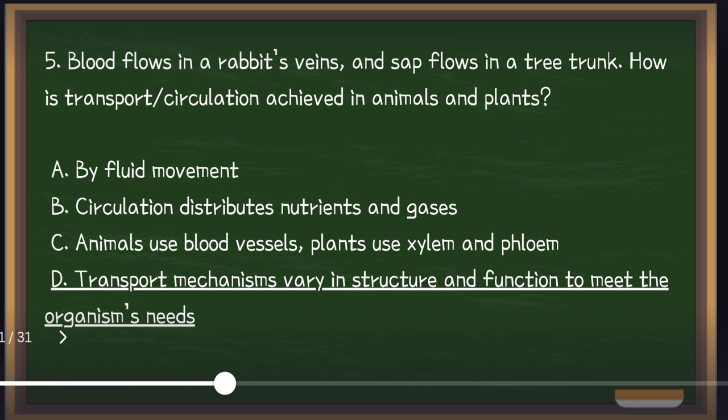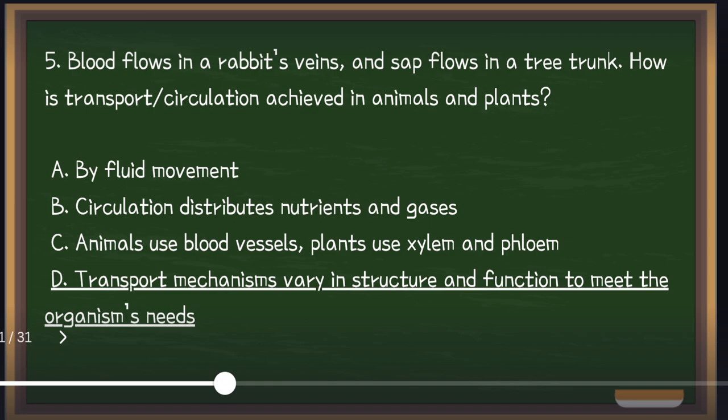Now, animals use blood and blood vessels to transport oxygen, nutrients, and waste. But plants, of course, use xylem to carry water. Again, when we talk about xylem, it carries water and minerals. And phloem transports the food. Phloem, food.